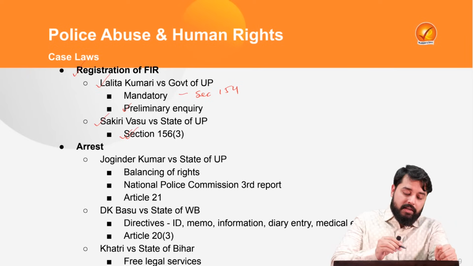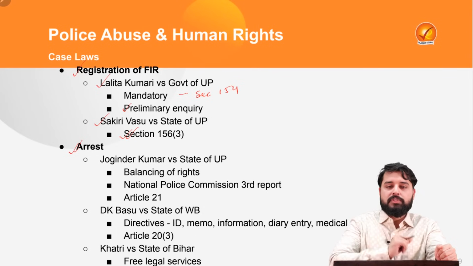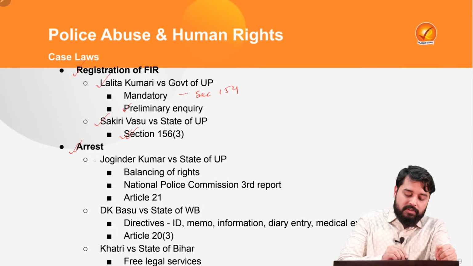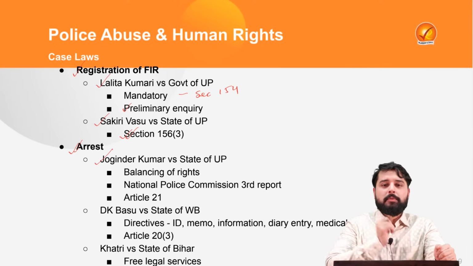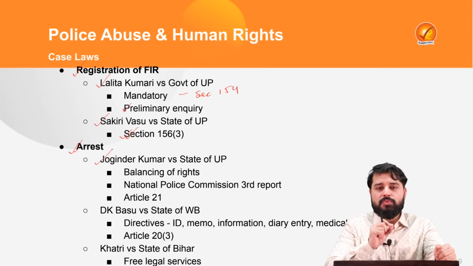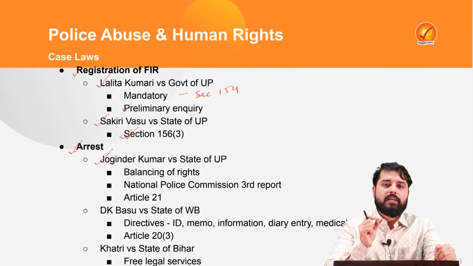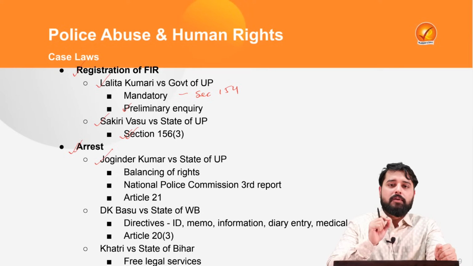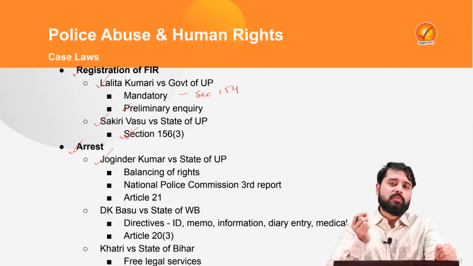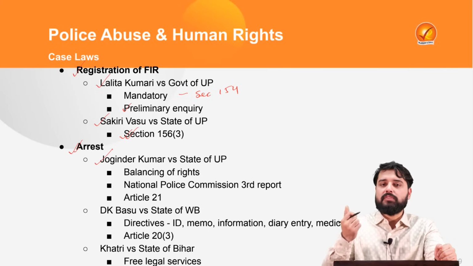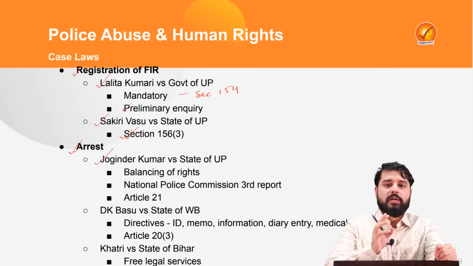In case of arrest also, police abuses powers. For this the court observed in the Joginder Kumar versus State of Uttar Pradesh case that the rights have to be balanced. That is, the rights of the accused and the rights of the society have to be balanced. The accused has the right to freedom. His freedom should not be taken away unnecessarily, but if there is no arrest, then there will be more crime in society. Therefore, the rights of the society, which is a collection of individuals only, also have to be protected.